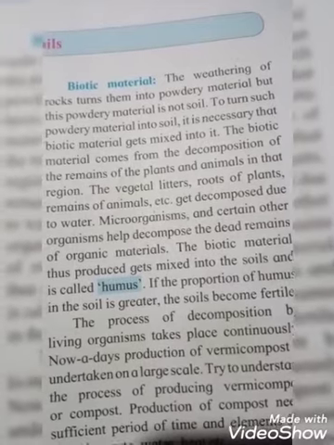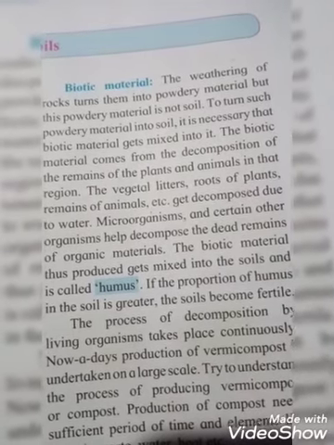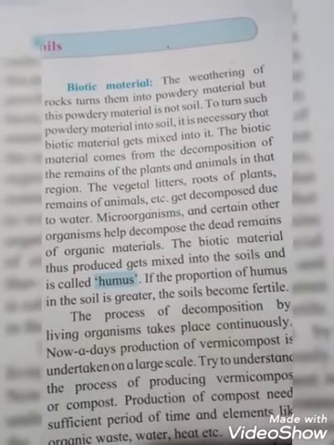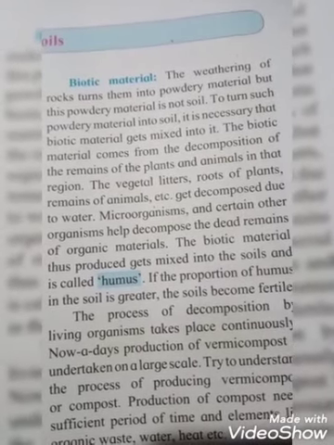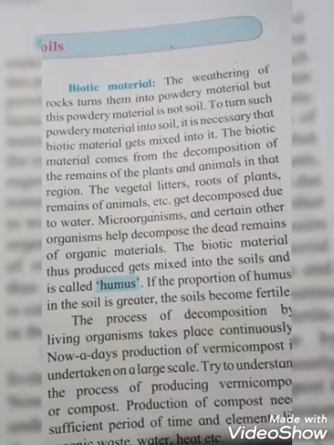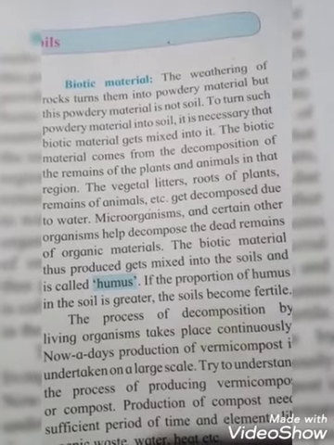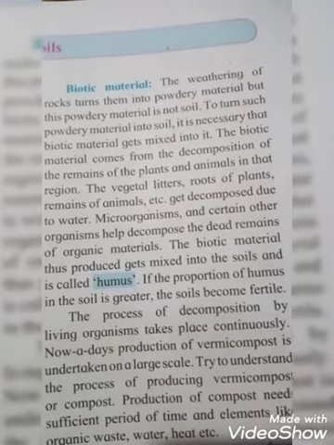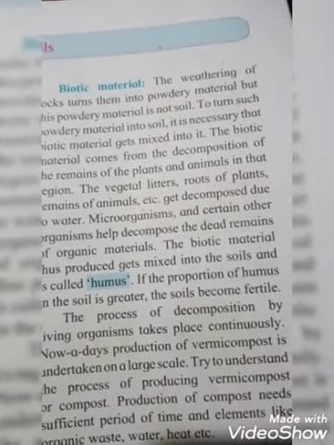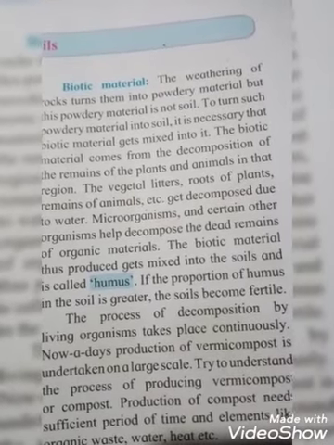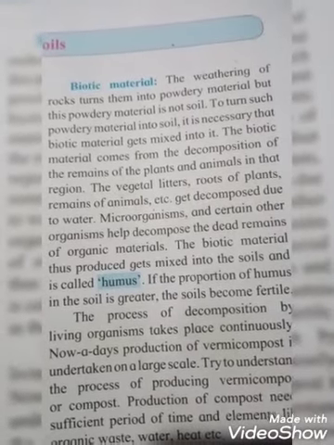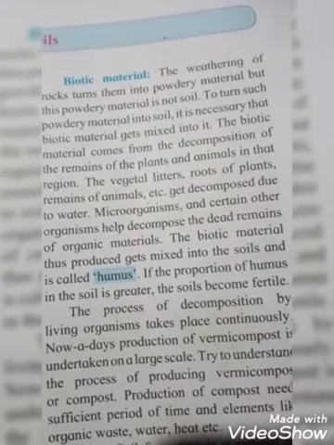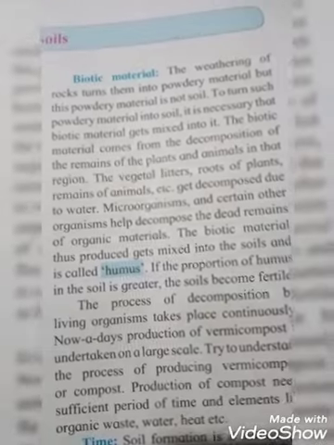Microorganisms and certain other organisms help decompose the dead remains of organic materials. The biotic material thus produced gets mixed into the soil and is called humus. And see students, if the proportion of humus in the soil is greater, the soil becomes fertile. So that is very, very important. That means if the proportion of humus in the soil is greater, the soil becomes fertile, and fertile soil is very good for the production of any crops.